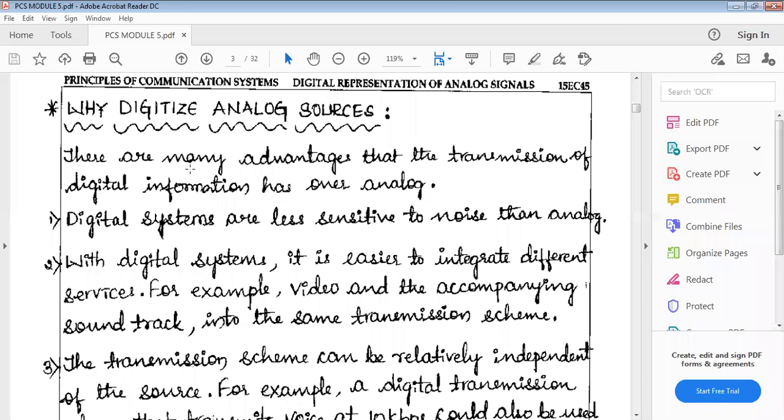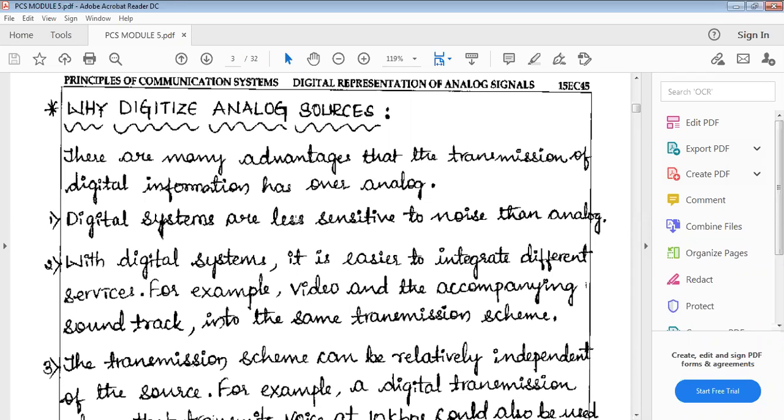So why are you converting your analog signal into the digital signal? The answer for this question is that there are many advantages to transmit your digital information over the analog information. So what are those advantages?